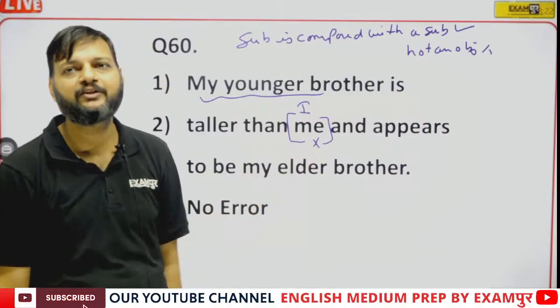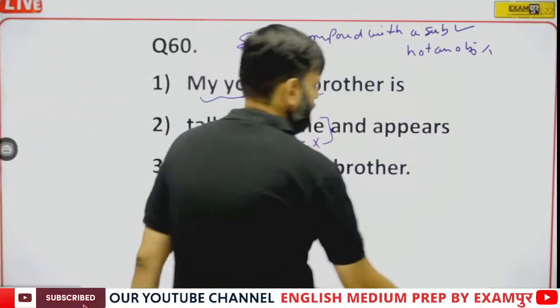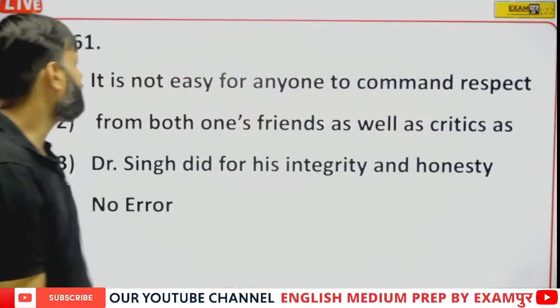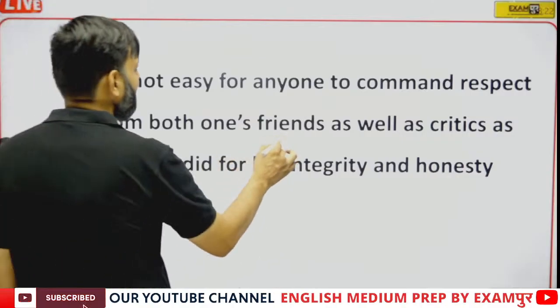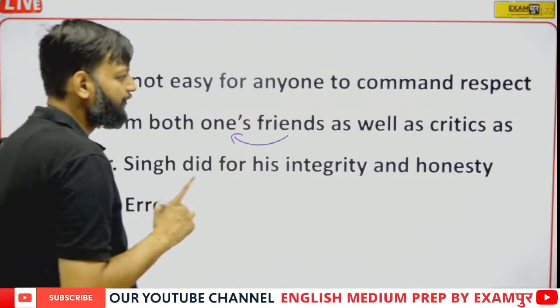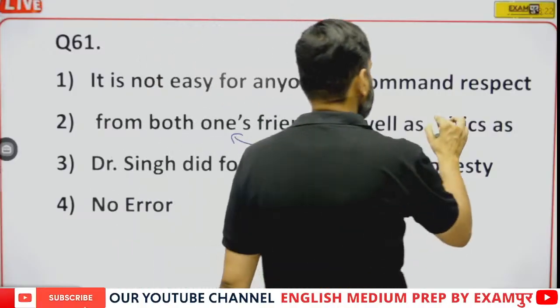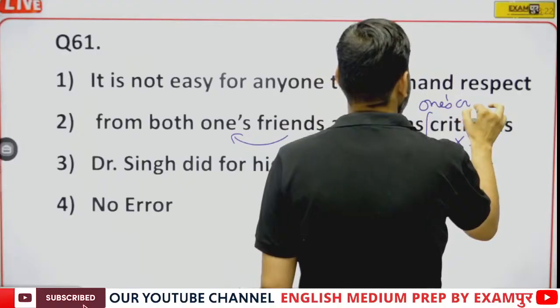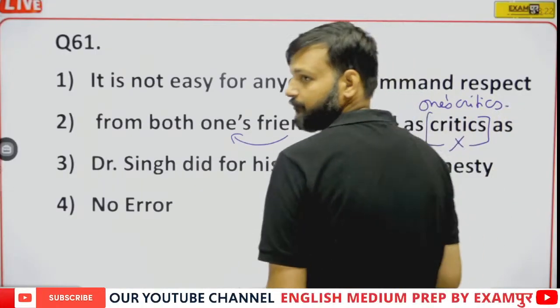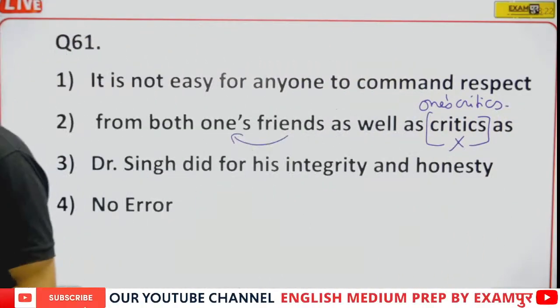So me will be replaced by I. Question number 61. It is not easy for anyone to command respect from both one's friend as well as critics. So here we have possessive with friends. If friends is used with possessive, critics should also be used with possessive. So critics will be replaced by one's critics.